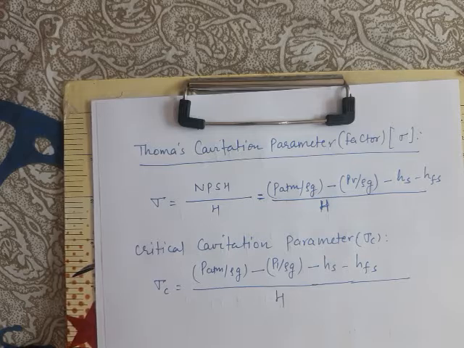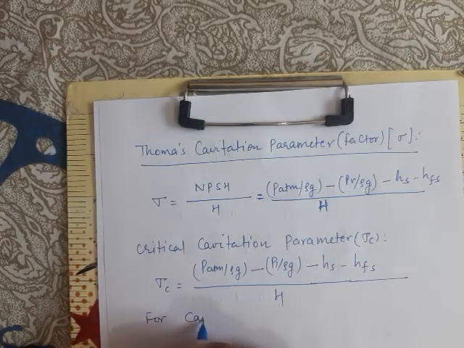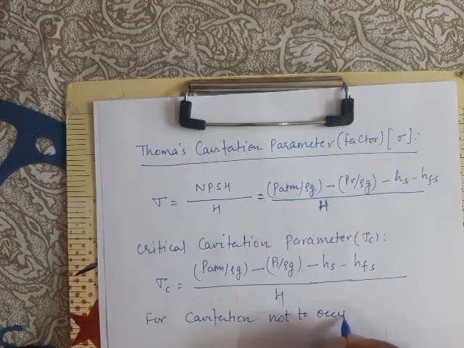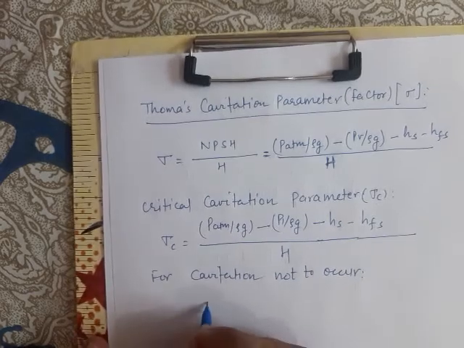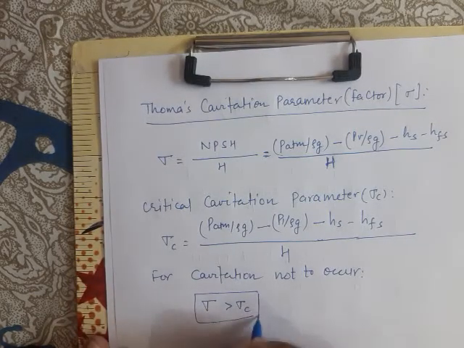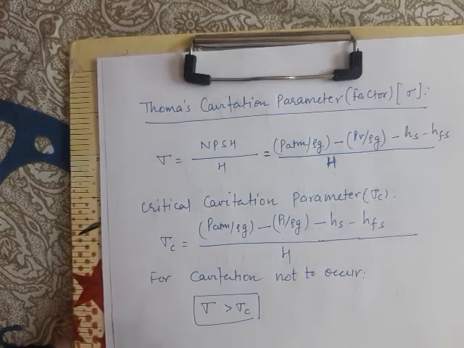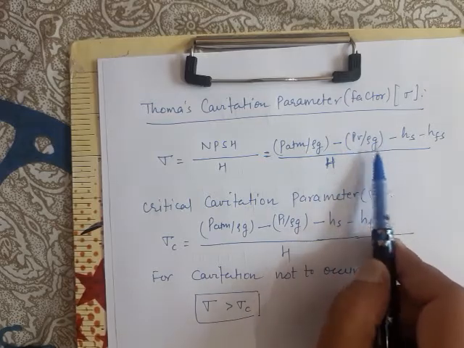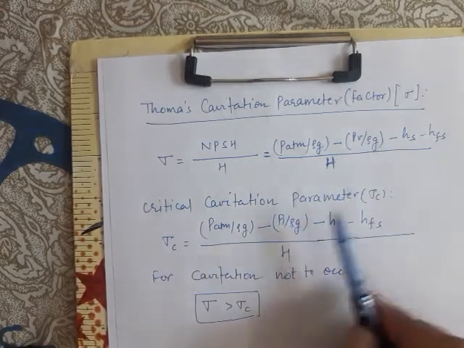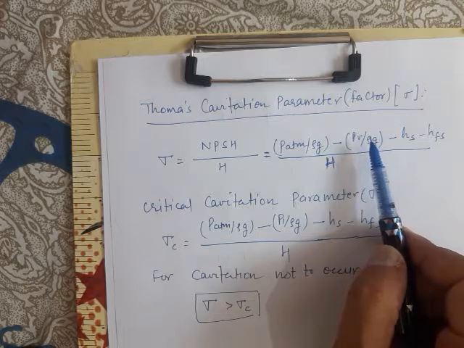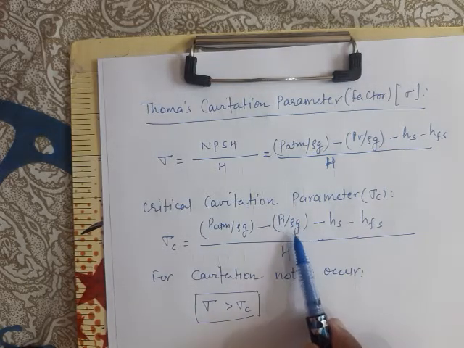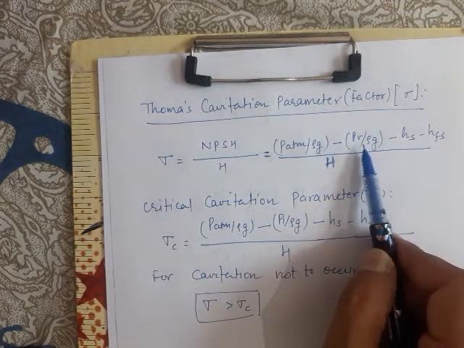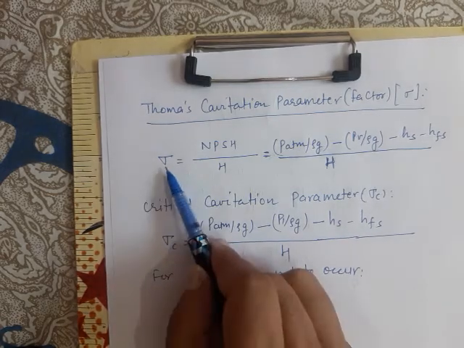I think that for cavitation not to occur, sigma must be greater than sigma c. Because for cavitation not to occur, P1 by rho g should be more than PV by rho g. We have already discussed that the pressure head at point 1 should be more than the vapor pressure head. And if P1 by rho g is more than PV by rho g, then sigma c would be less than sigma.